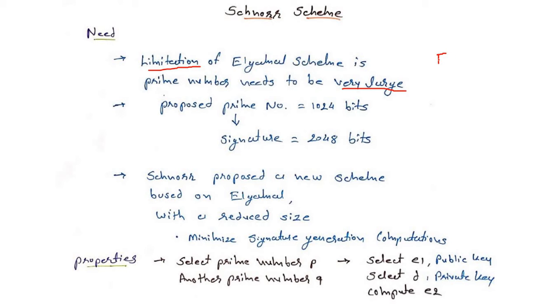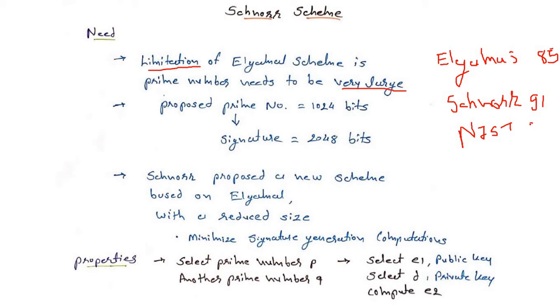The ElGamal scheme arrived in probably 1985, and then the Schnorr scheme arrived in probably 1991, and then NIST arrived in probably 1997.